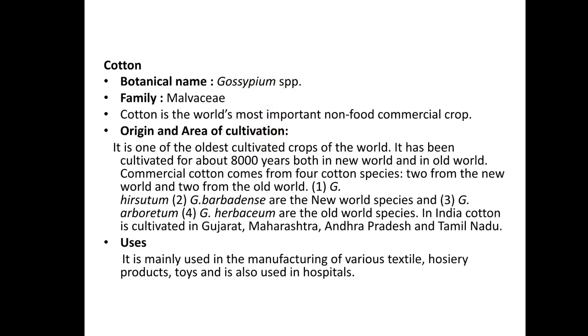Sowing is usually done in June to July, harvesting is done in September to December, and the arrivals extend till April. More than 25 varieties of cotton are cultivated in India, and cotton provides employment to 4 to 5 million people.